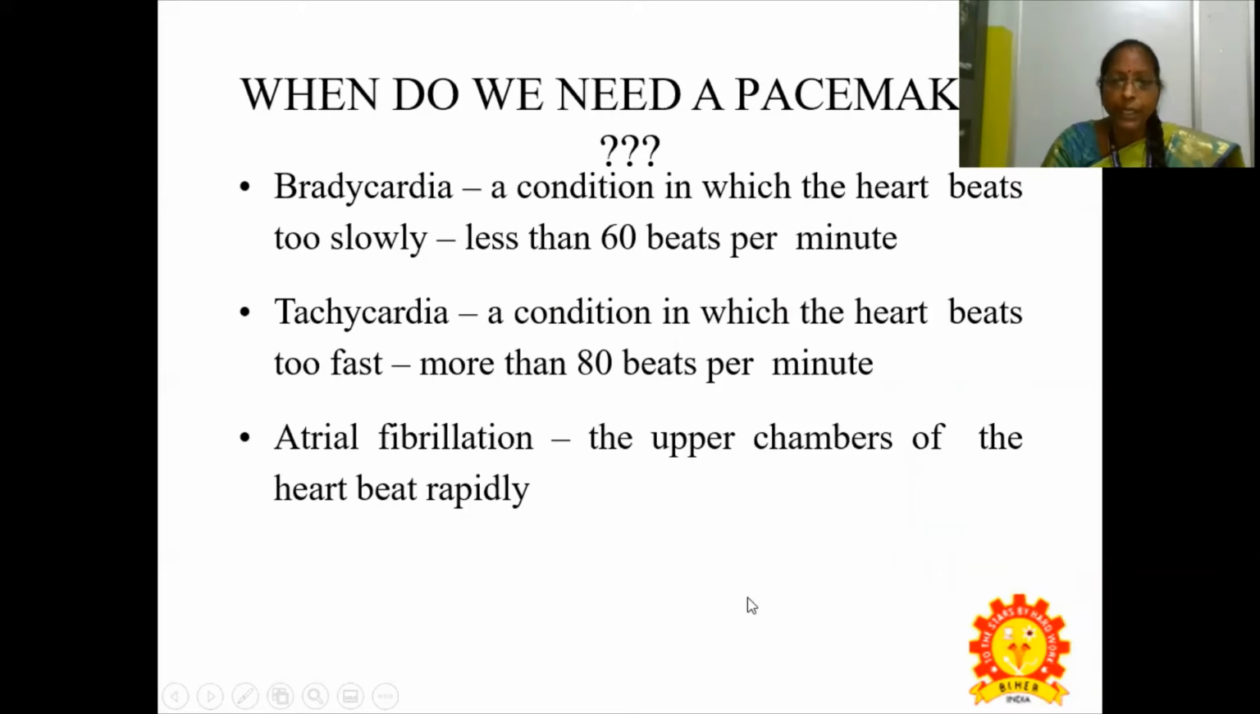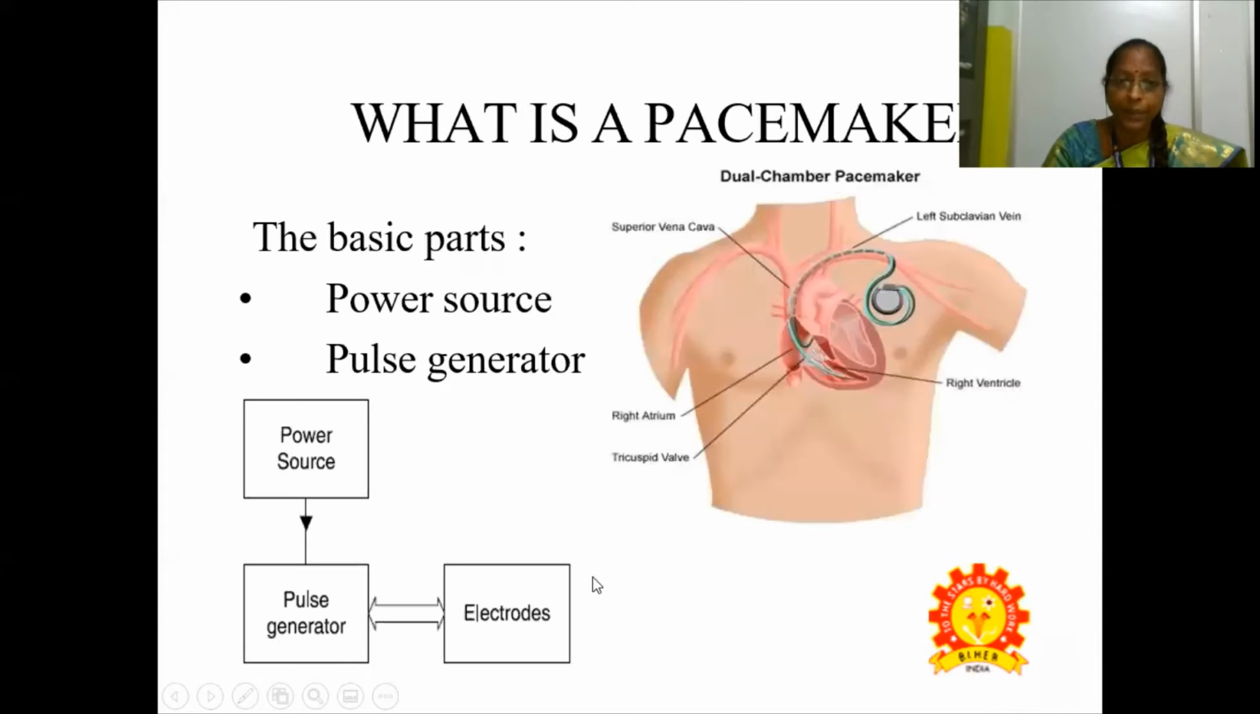So when do we need a pacemaker? Bradycardia is a condition in which the heartbeat is too slow, that is, less than 60 beats per minute. Tachycardia is a condition in which the heart beats too fast, more than 80 beats per minute. In atrial fibrillation, the upper chambers of the heart beat rapidly. So what is a pacemaker?